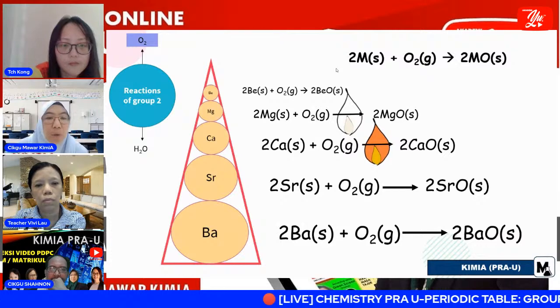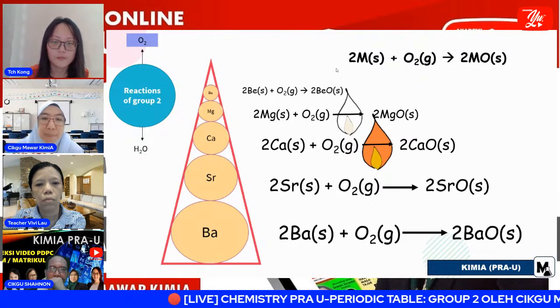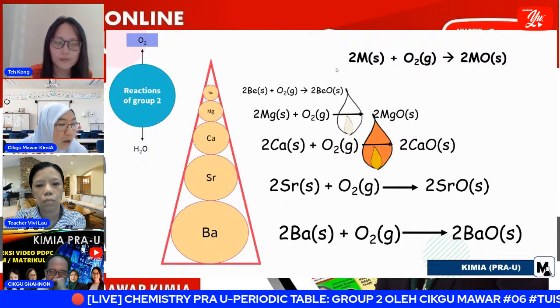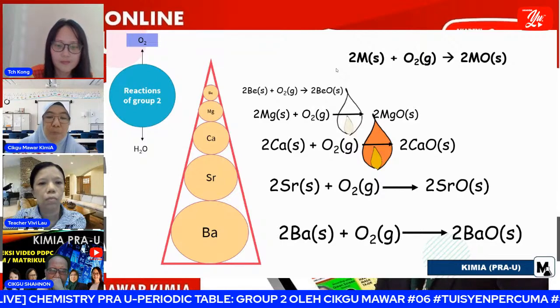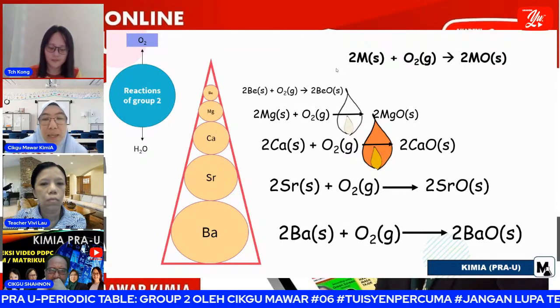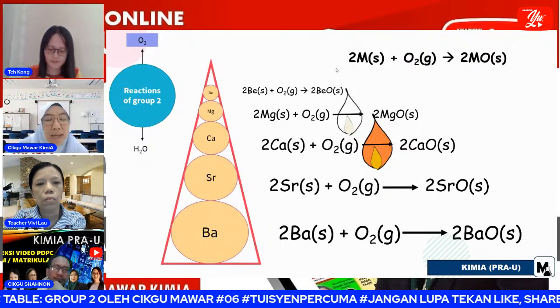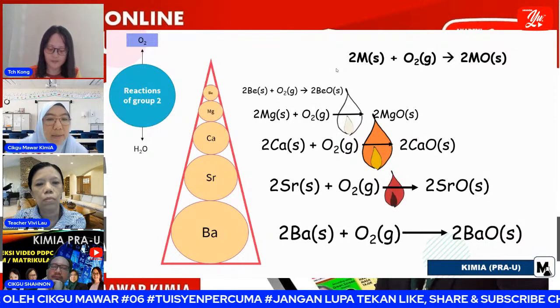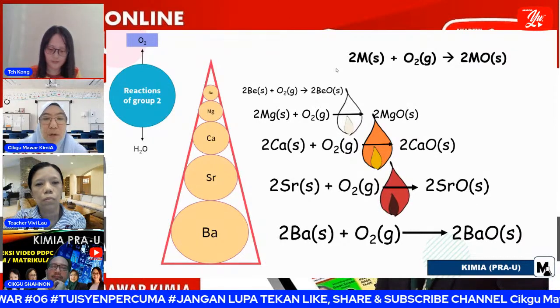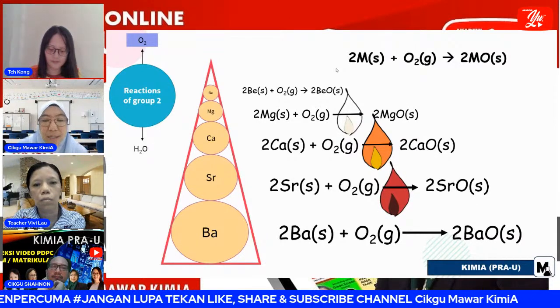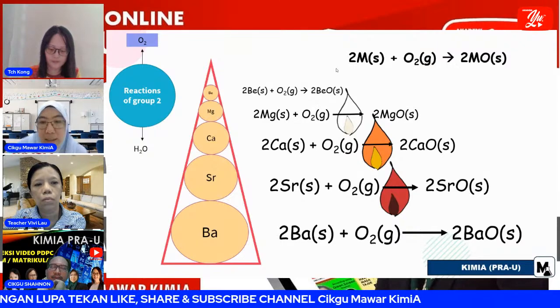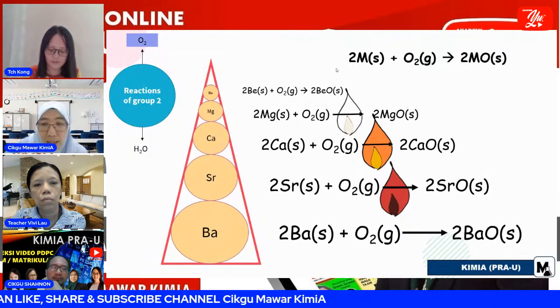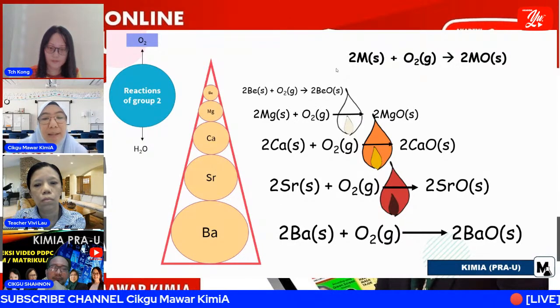Okay, the second one, when calcium is burned in oxygen, it will form a brick red flame, a brick red flame, to form calcium oxide. And then the third one, strontium. When we burn strontium in oxygen, we obtain a flame of the color we call crimson red.